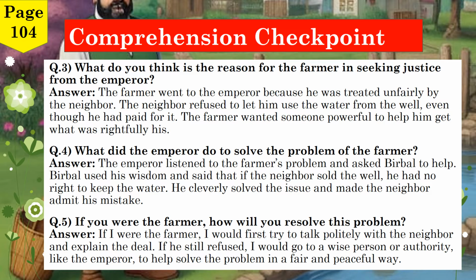He cleverly solved the issue and made the neighbor admit his mistake. Question 5. If you were the farmer, how will you resolve this problem? Answer. If I were the farmer, I would first try to talk with the neighbor and explain the deal. If he still refused, I would go to a wise person or authority, like the emperor, to help solve the problem in a fair and peaceful way.